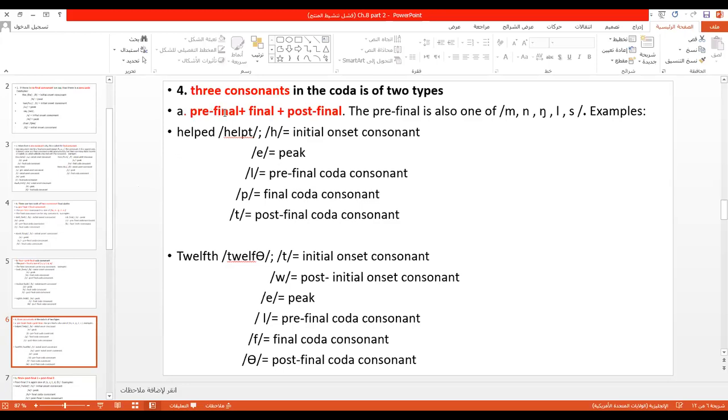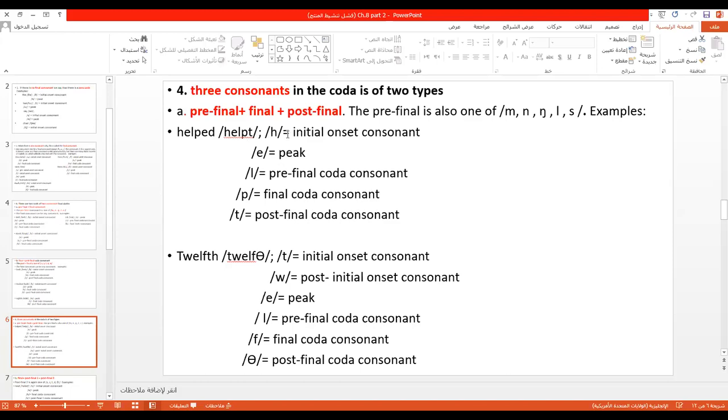The pre-final also, how do I be sure that the pre-final is one of many English? These five consonants: any one of them, any one of many English, occurring immediately after the vowel, I'm going to call this consonant pre-final. It is very important to know the first one, and the rest come automatically. If the first one is a pre-final, the following consonant is final, and the third one post-final. Look, examples: helped.